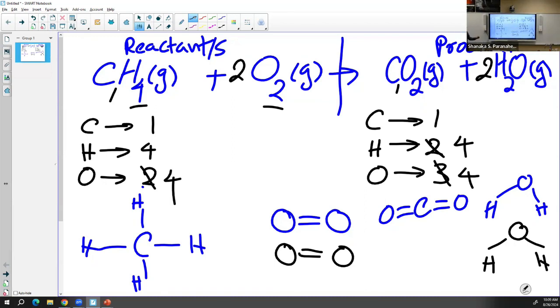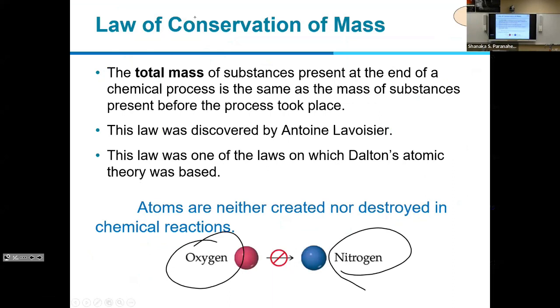So this was first identified by Antoine Lavoisier in the 18th century. At the beginning and end of a chemical reaction, we have the same types of elements and the same number of atoms. The number of atoms being the same means the mass is going to be the same. That's the meaning of the law of conservation of mass.